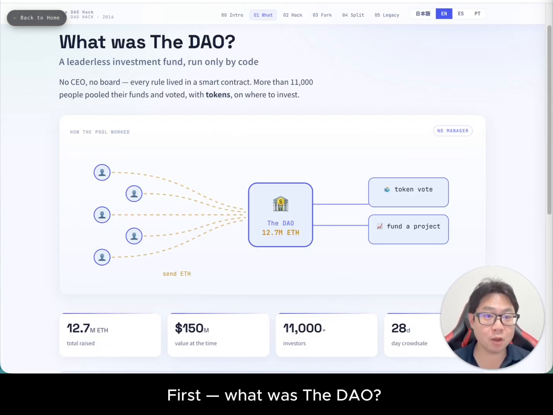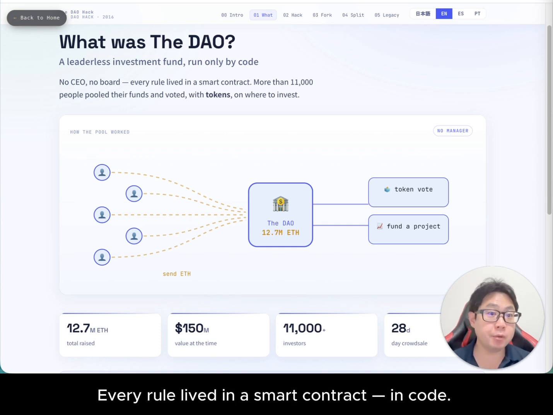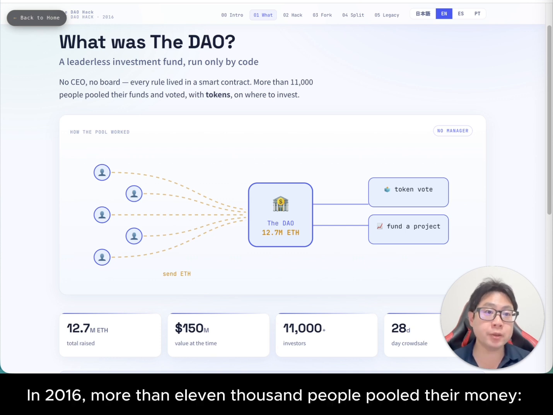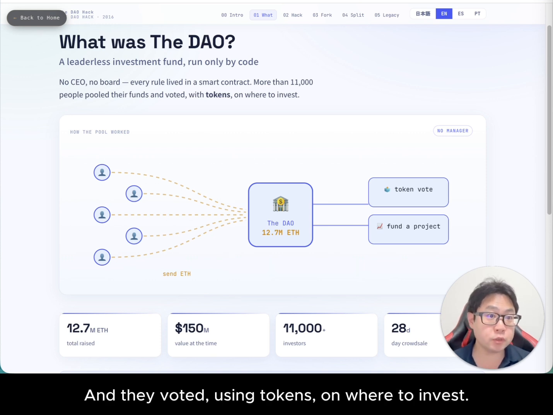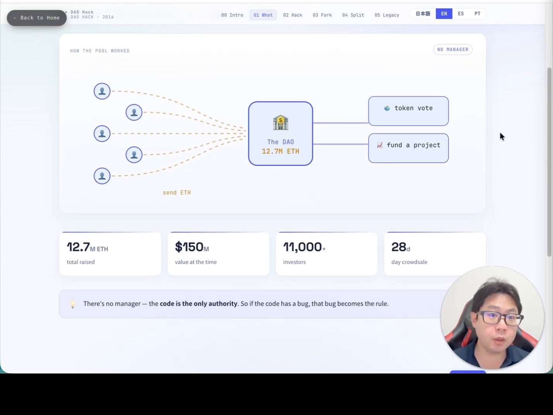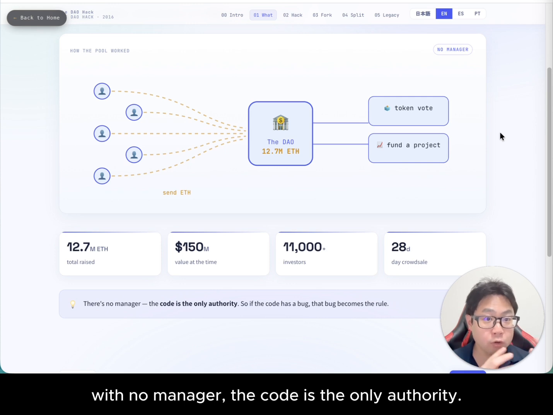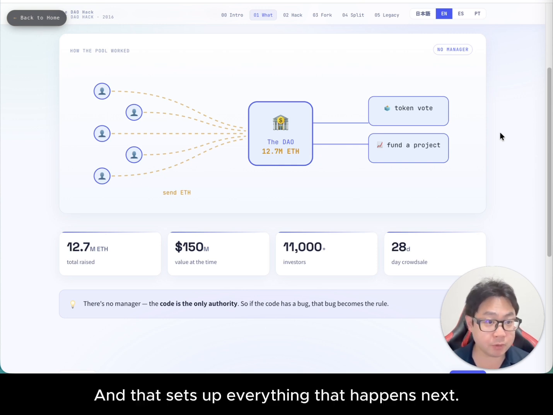First, what was the DAO? In one line, an investment fund with no CEO and no board. Every rule lived in a smart contract in code. In 2016, more than 11,000 people pooled their money, about 12.7 million Ether, worth roughly $150 million at the time, and they voted using tokens on where to invest. Here is the key idea. With no manager, the code is the only authority, which also means if the code has a bug, that bug becomes the rule, and that sets up everything that happens next.